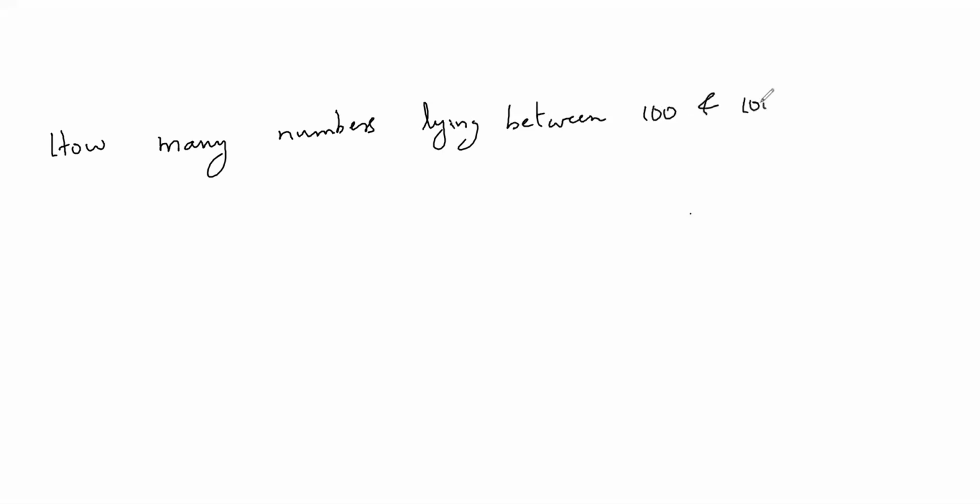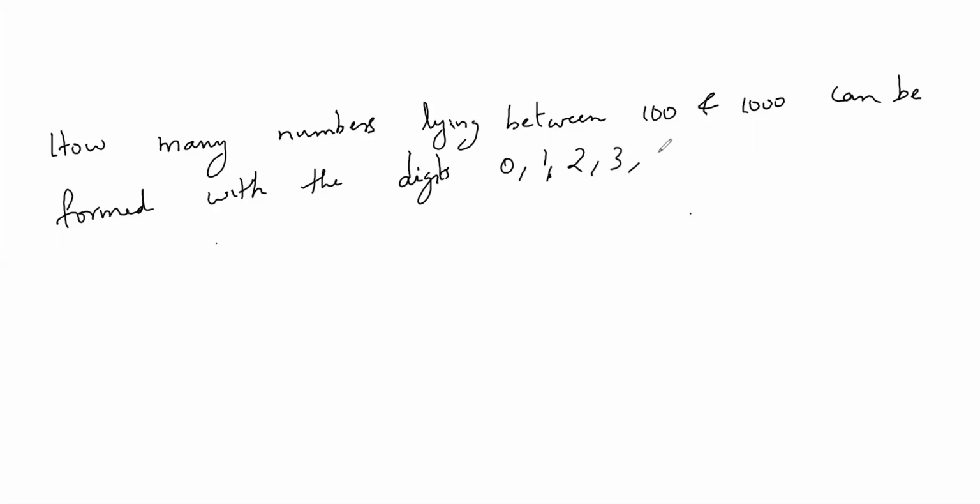The next question. How many numbers lying between 100 and 1000 can be formed with the digits 0, 1, 2, 3, 4, 5 if the repetition of a digit is not allowed?